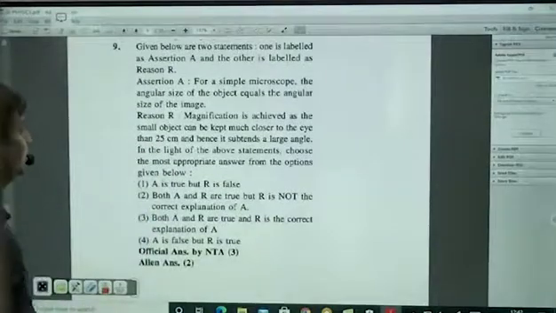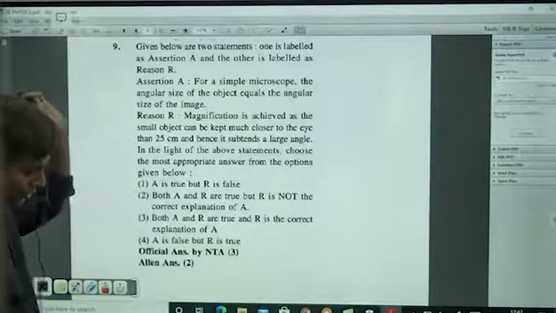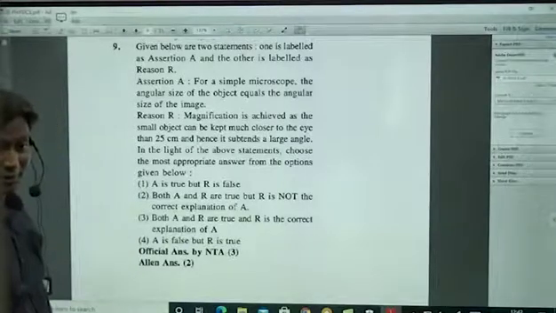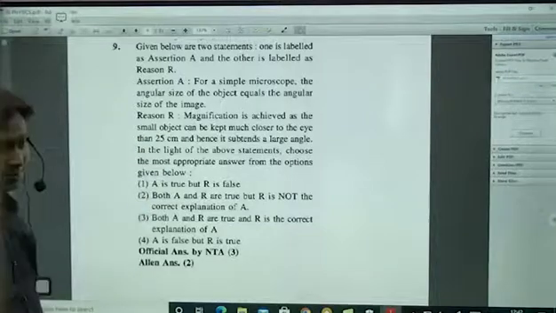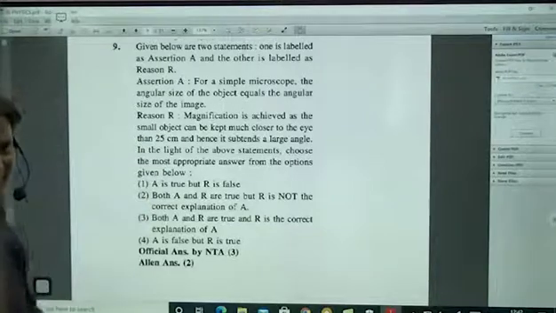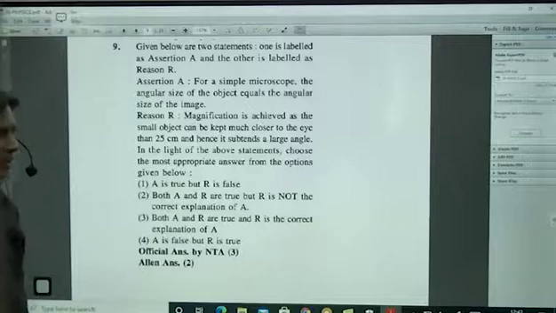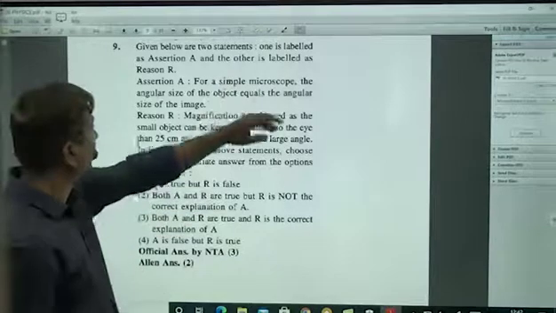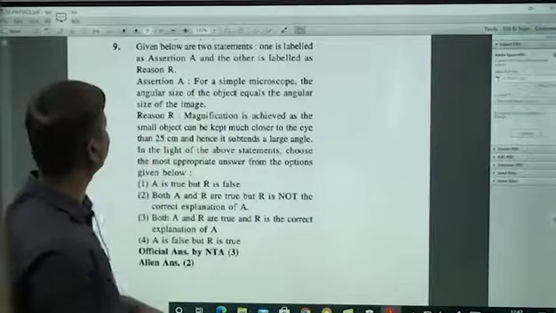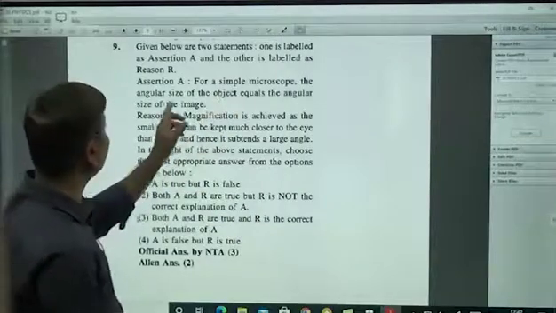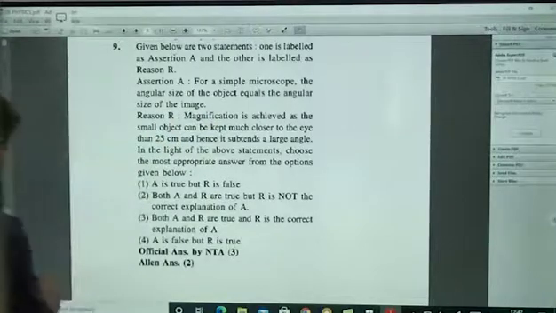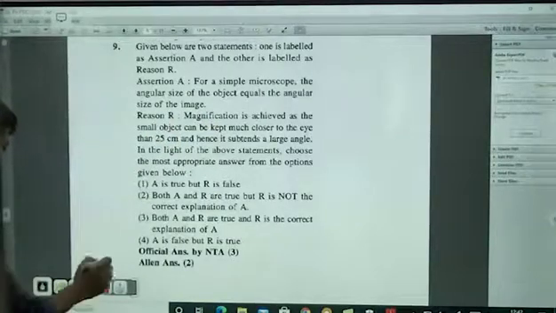Assertion reason questions, actually we used to have till 2008, questions 6, 7, 8. That time we used to get these assertion reason questions in JEE Advanced. That time IIT meant only Advanced; AIEEE was Mains. Now, given below are two statements, one labeled as assertion and the other as reason. For a simple microscope, the angular size of the object equals the angular size of the image. Optical instruments.